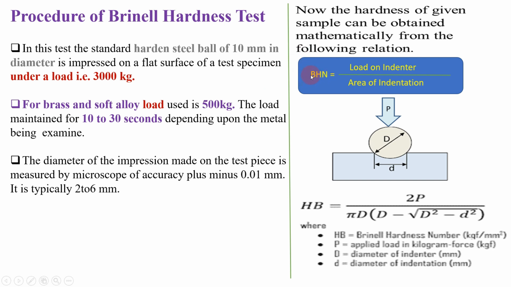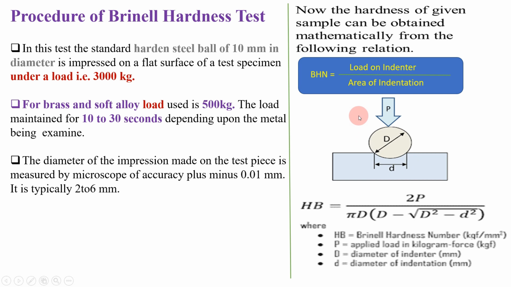The formula for BHN is load on indenter upon area of indentation. Whatever load acts on your indenter, divided by the area of the indentation.